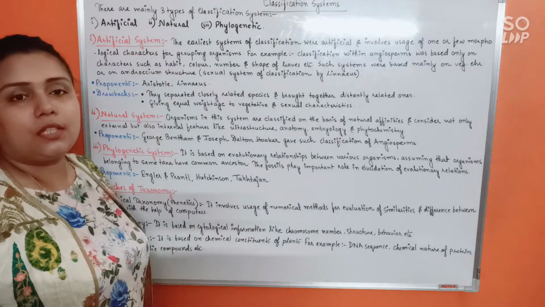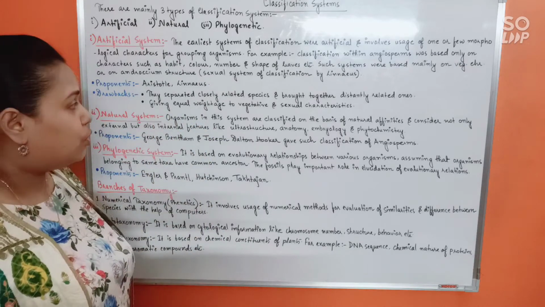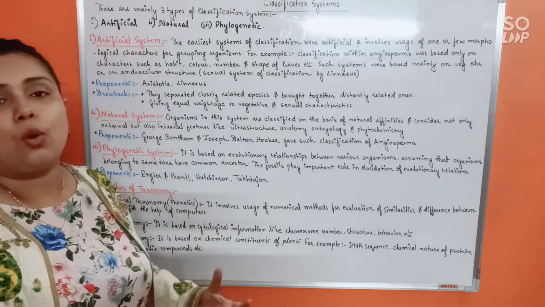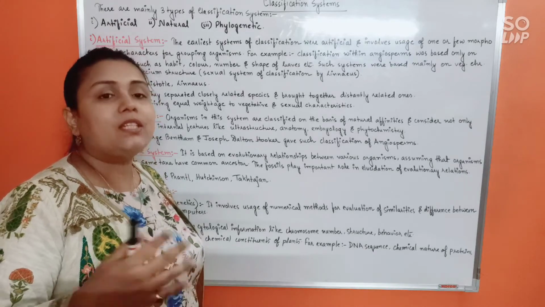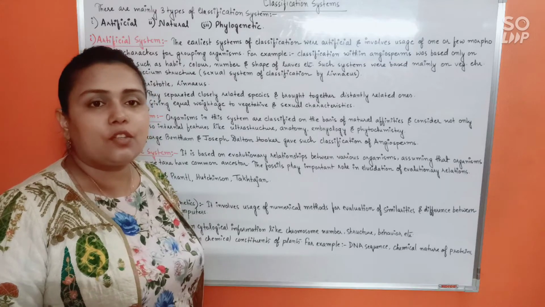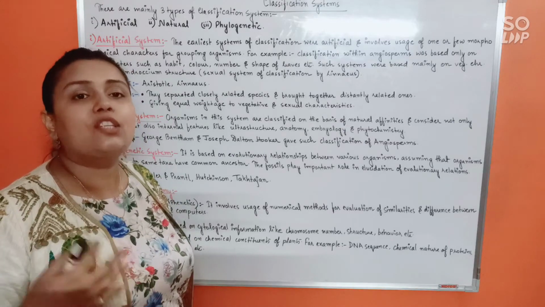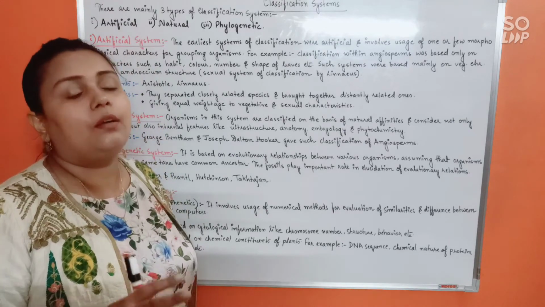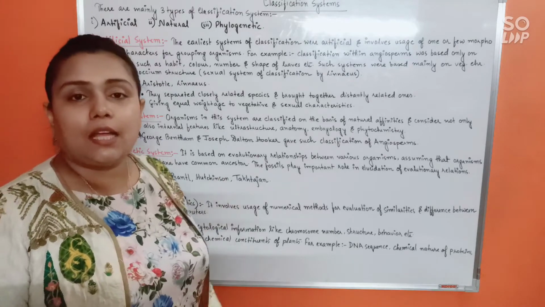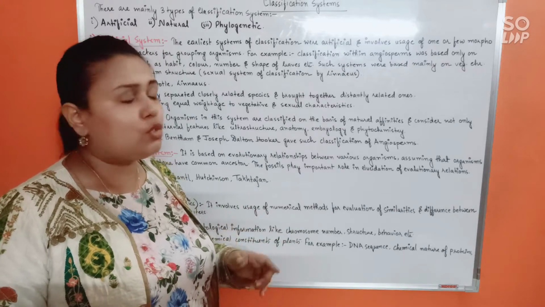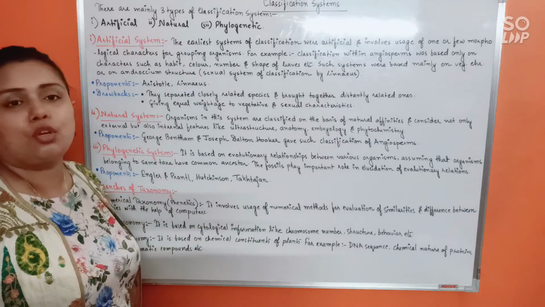Likewise, another very important drawback is that artificial classification gives equal weightage or importance to vegetative and sexual characteristics of the organisms. You should know one very important thing, that when evolution occurs, or with time, mainly the vegetative characteristics of the plants, means the root or the leaf or stem, these vegetative characteristics start changing. Reproductive characteristics are mostly very conservative in nature. They seldom change. So in artificial classification, giving equal importance or weightage to vegetative and sexual or reproductive characteristics is of course not justified.